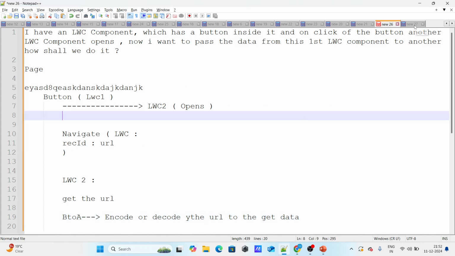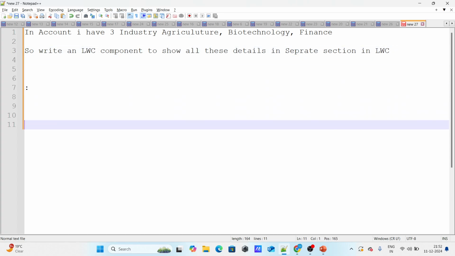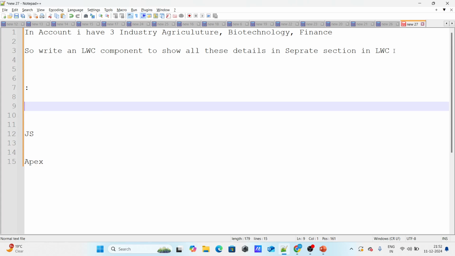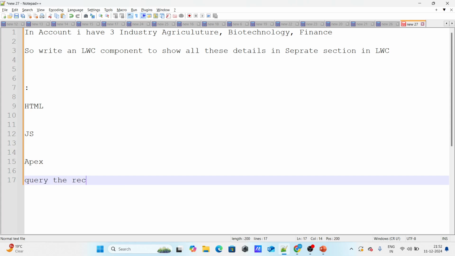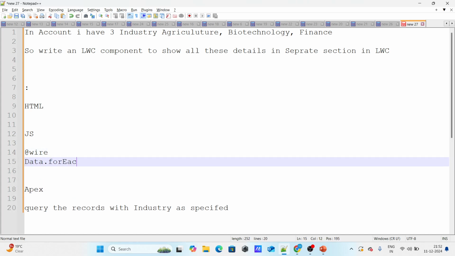Okay, let's move on to the last question that we have: in Account I have three industries: agriculture, biotechnology and finance. So write an LWC component to show all this data in separate sections. Again, I'm not going to code it much, but in very simple terms, there is an Apex class, there is JS, and there is HTML. In Apex I'm going to query the records with the industry as specified. Once I receive it within JS, let's say in wire, whatever data I receive, I'm going to for-each over it.